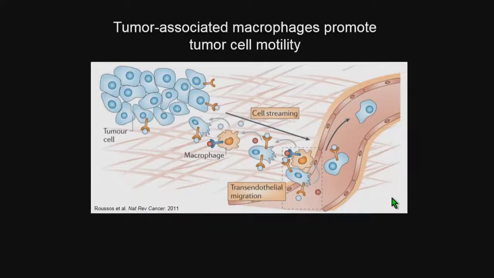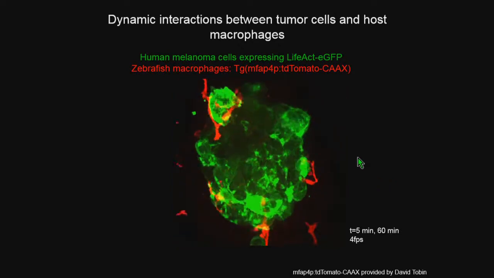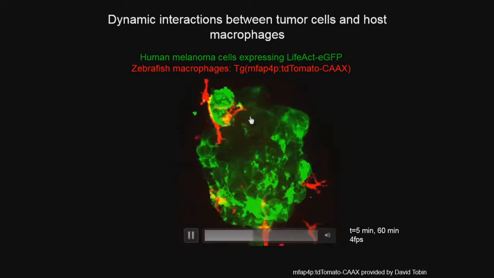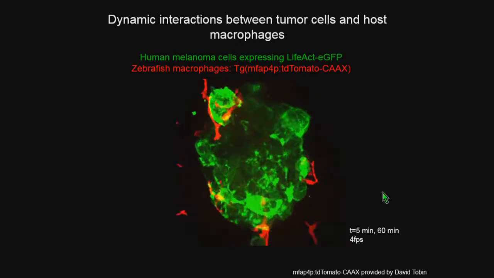But recall that I mentioned before that we were really interested in teasing apart the dynamics of tumor-associated macrophages with tumor cells, and we thought, first we would determine whether macrophages are pro-tumorigenic in our zebrafish system, and then if that was true, we could tease apart how these cells were signaling with one another. So the first thing we did is to look at the interactions between the tumor cells and the macrophages. The macrophages are in red. And we see close interactions between the tumor cells and macrophages.